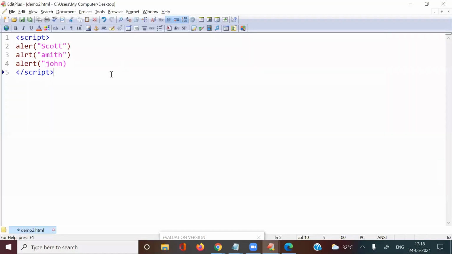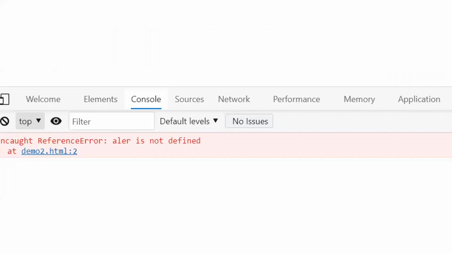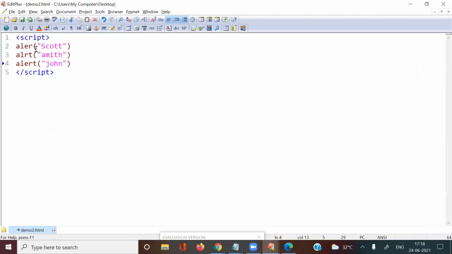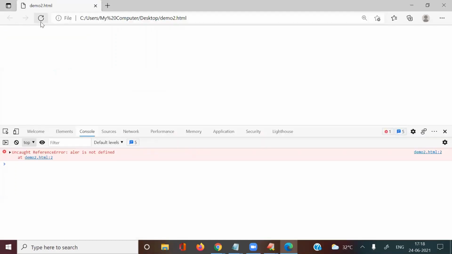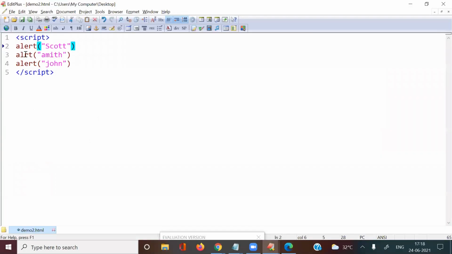Now place this, save and refresh. Then ALER is not defined. We have to use ALERT. Save this. Now the message box comes here. After that, here ALRT is not defined. So again you have to use ALERT.